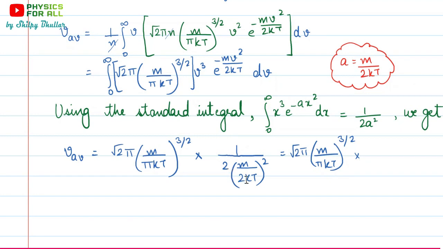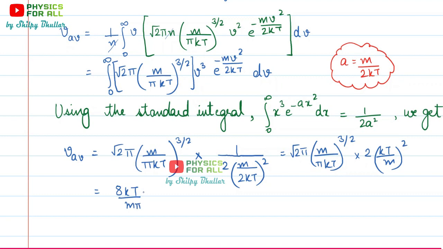So that 2 will get cancelled with 4, and we would be left with 2kT upon m whole squared, which is 8kT upon m pi under root.